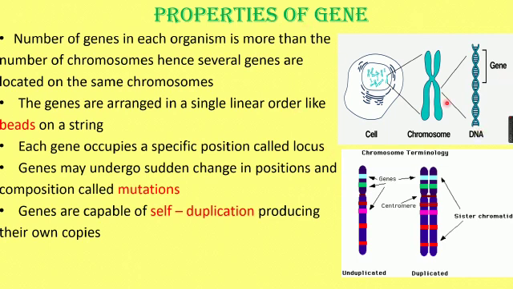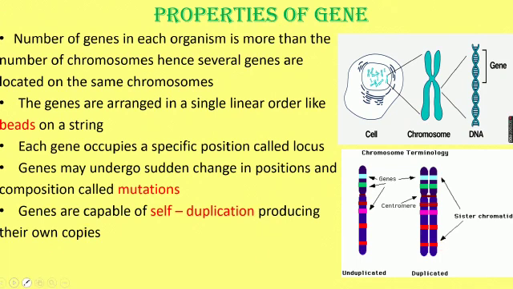Now what are genes? They are sequences of nucleic acid present in the DNA of a chromosome. How are they arranged? Here they are arranged in a linear order. Here it is not duplicated. The genes are arranged here. After self-duplication, you can see the same genes are duplicated again in the sister chromatids.